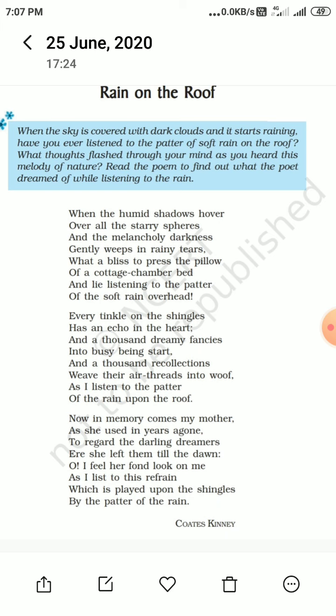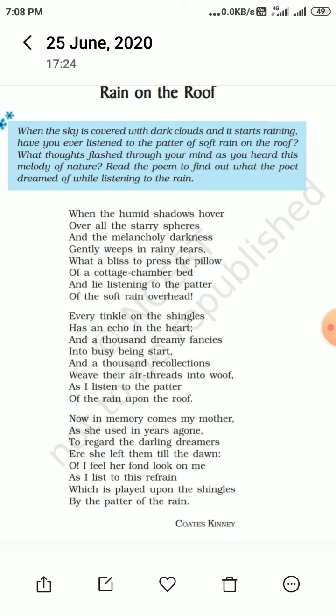Another figure of speech is personification, treating a non-living thing as a living being. In this figure of speech, we treat a non-living thing as a living being. And we are going to find out the example of personification in this poem. Here, darkness has been personified.